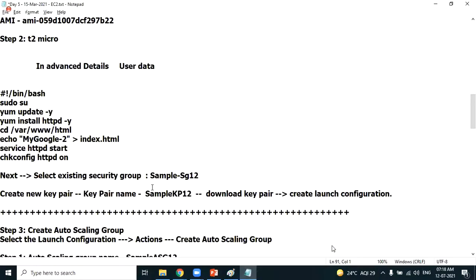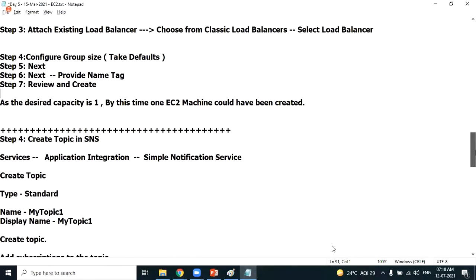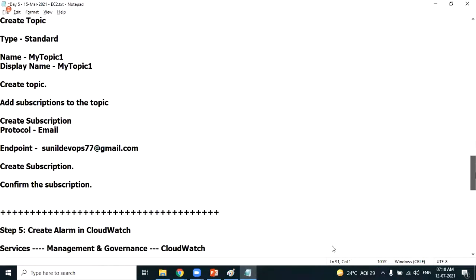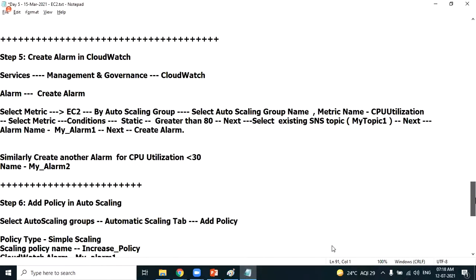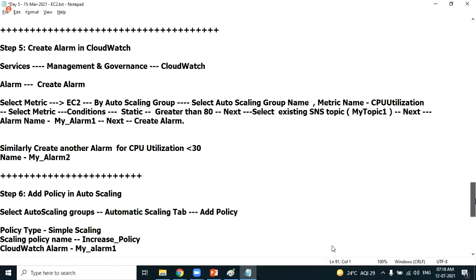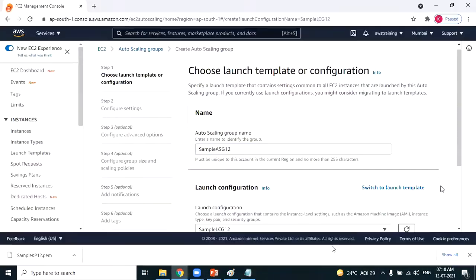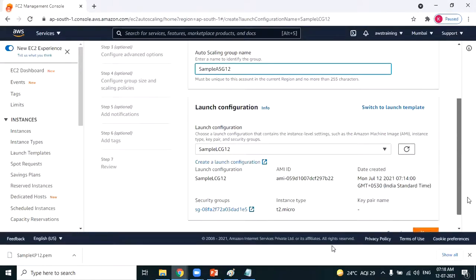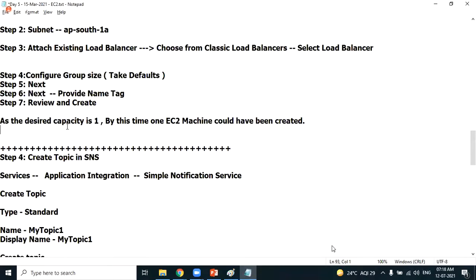One minute. Okay, I'll make a small change. Right now, I'm not creating any auto scaling group. Okay. I want to change the order of creation.